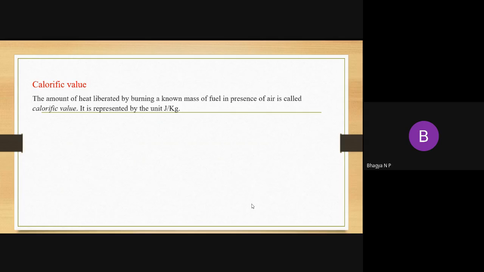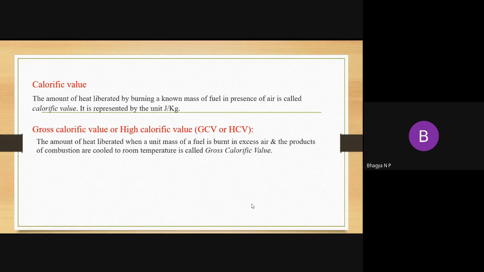So in this calorific value, there are again two types: gross calorific value or high calorific value, and this abbreviation we call as GCV or HCV. What do you mean by this gross calorific value? Simple way I'll explain it.